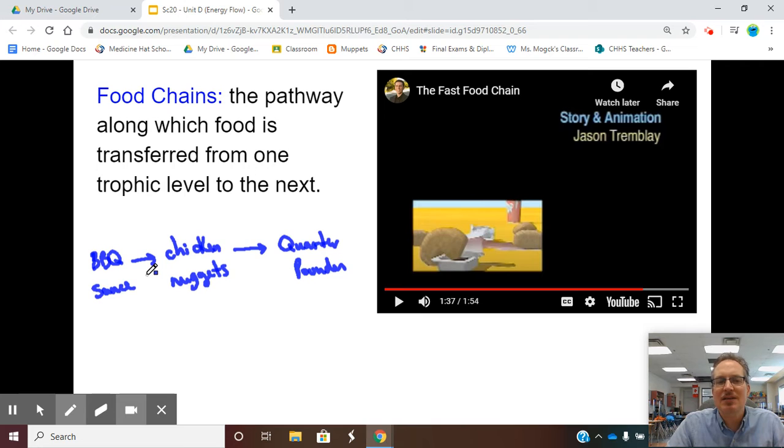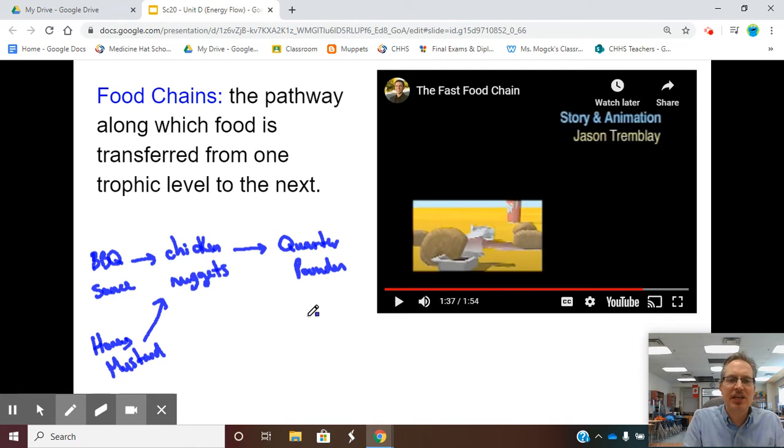However, it's overly simplified because chicken nuggets do not only eat barbecue sauce in this video. We saw that they also eat honey mustard. And we saw that quarter pounders don't only eat chicken nuggets.